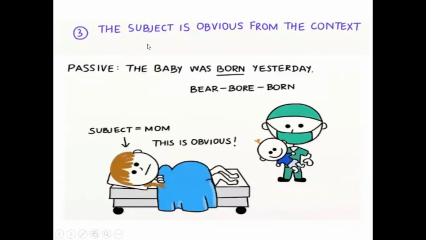Number three, the subject is obvious from the context. So look at this passive example. The baby was born yesterday. So now we are just conjugating this verb, born, you know, into past participle, born. And you know, what is the subject? That is so obvious, okay? This is really obvious. The subject is man.